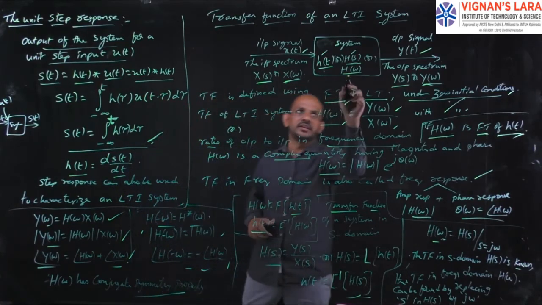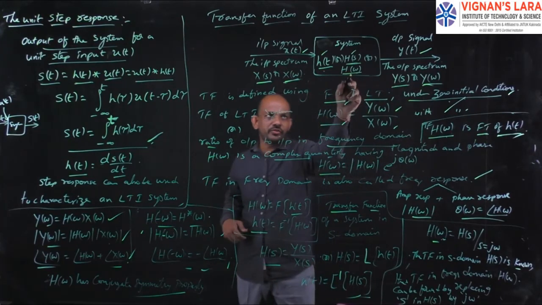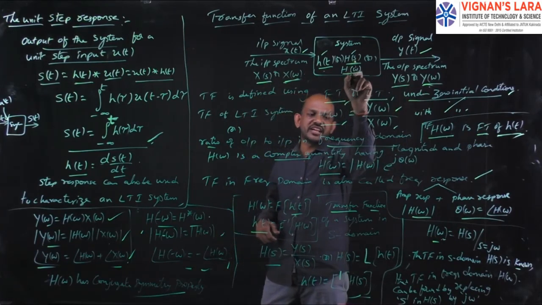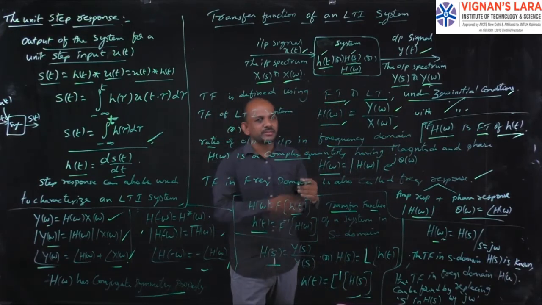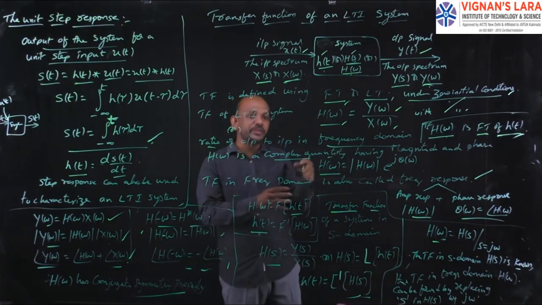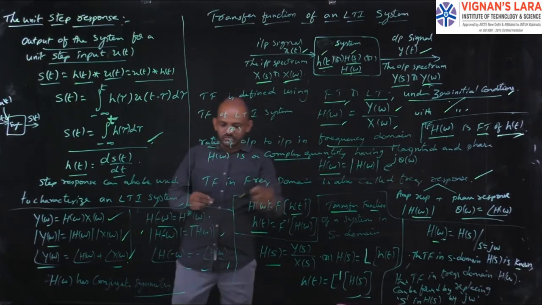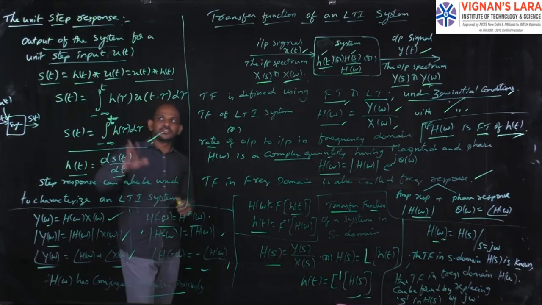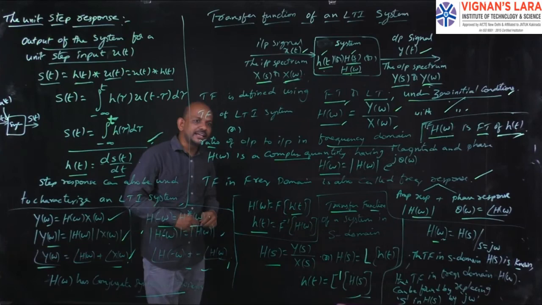Okay, see, simple. If I need the transfer function H of omega, I can get Y of omega by X of omega. If I need the transfer function H of s, I can get Y of s by X of s. That is the ratio of output to the input in frequency domain or in S domain. So this is a complete explanation about transfer function. Here I completed two topics, that is unit step response and transfer function of an LTI system.